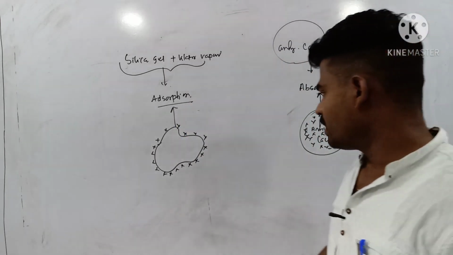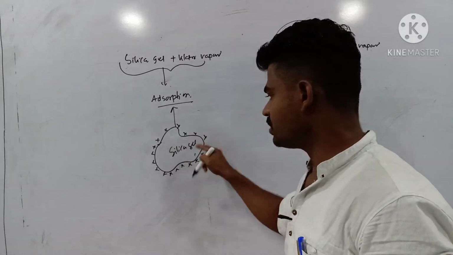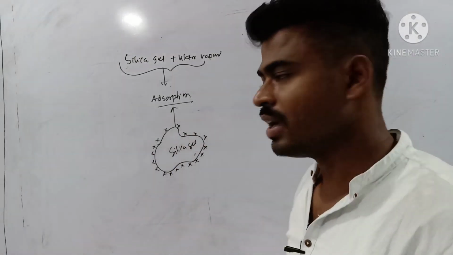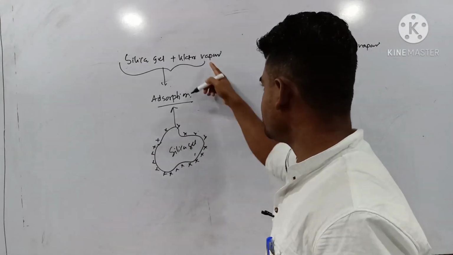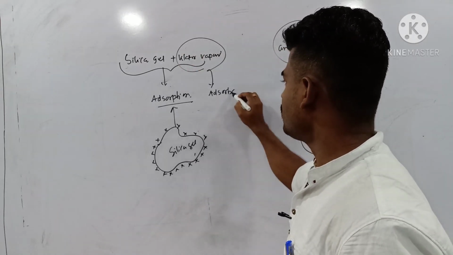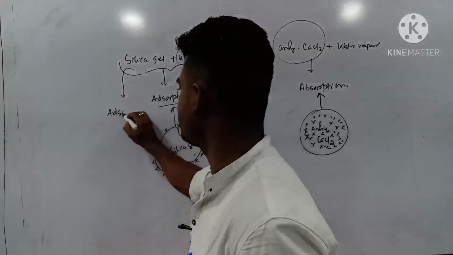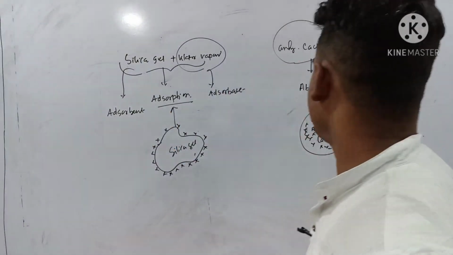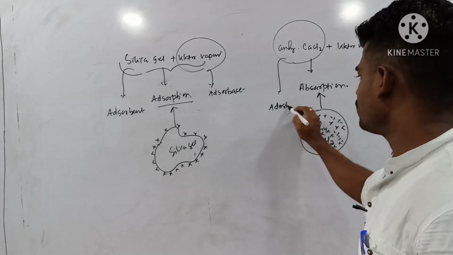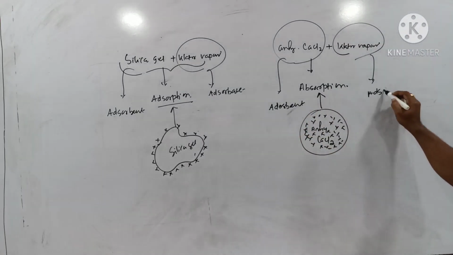Can you tell me here, the adsorbent? That is silica gel. Silica gel is your adsorbent because on its surface adsorption has taken place, and here the adsorbate is water vapor. This silica gel is the adsorbent. Again, this anhydrous CaCl2 is the absorbent, and water vapors are the absorbate.